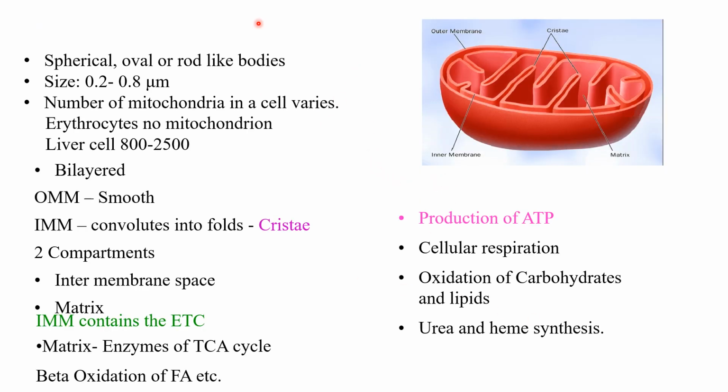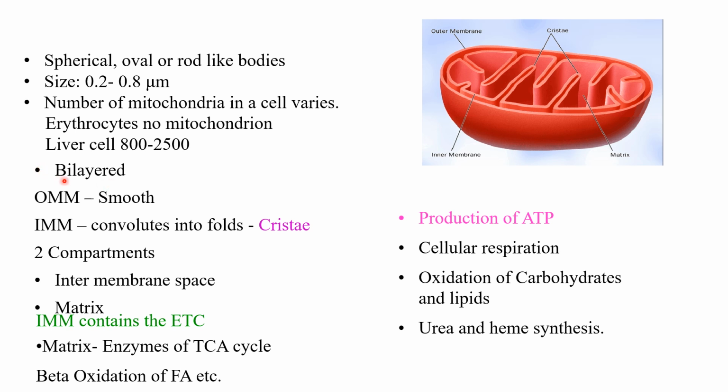Now, the next organelle is the mitochondria. It is a spherical, oval, or rod-like structure. Size is 0.2 to 0.8 micrometer. The number of mitochondria in a cell varies. Erythrocytes don't have mitochondria. The liver cells contain around 800 to 2500 mitochondria per cell.